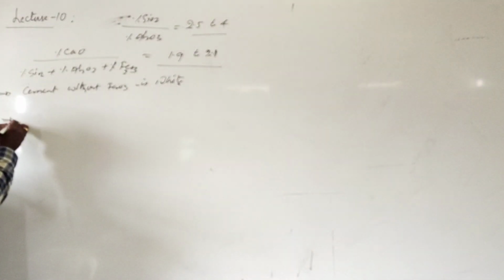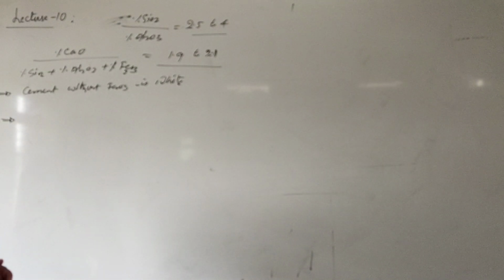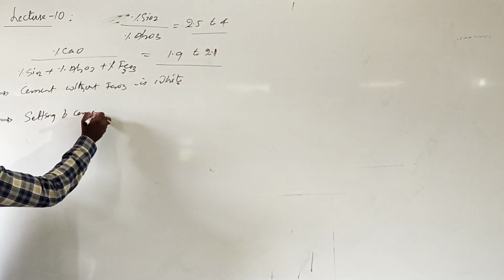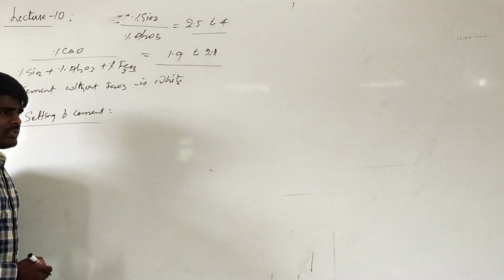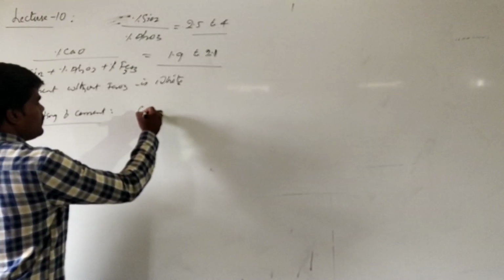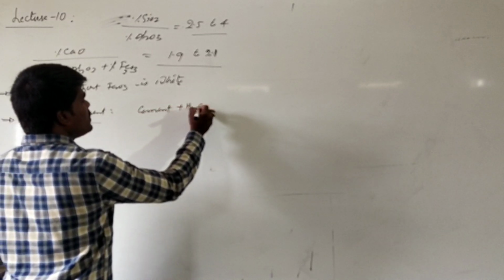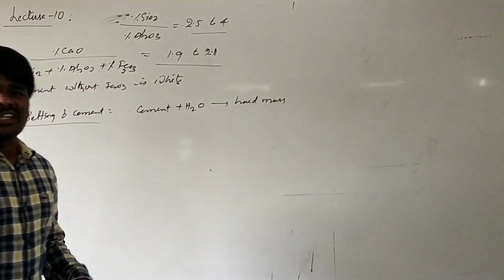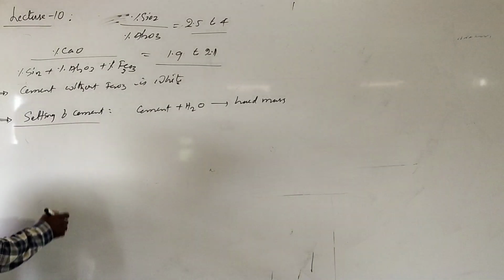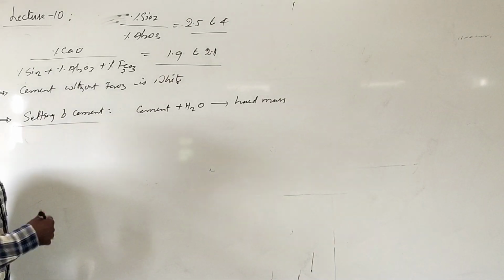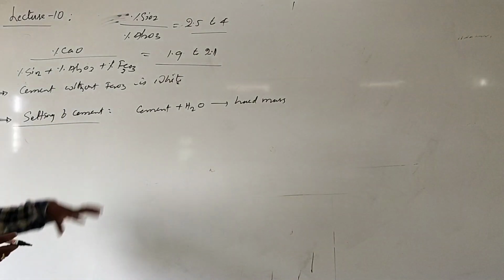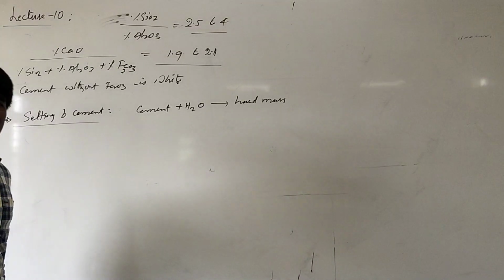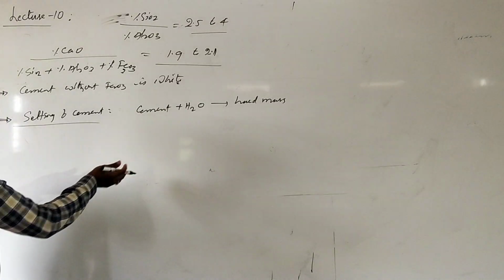Now, the principle involved in the hardening of cement is called setting of cement. What happens when cement is mixed with water? When cement is mixed with water, it becomes a very hard mass. This process is called setting. During setting, various chemical reactions take place. Calcium oxide combines with silica and alumina to form calcium silicates as well as calcium aluminates.